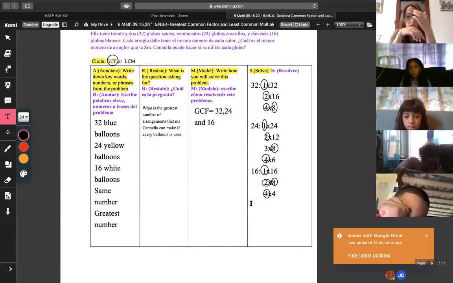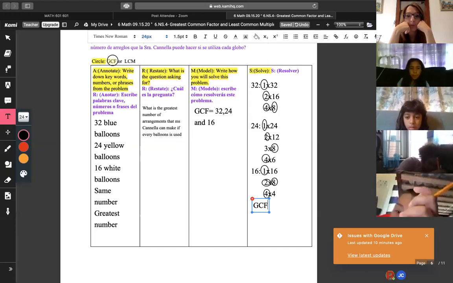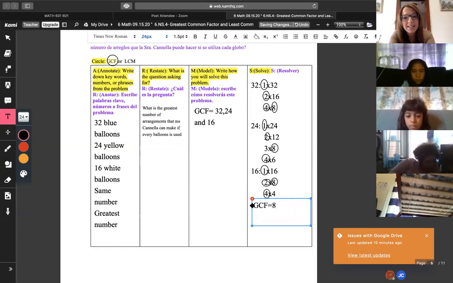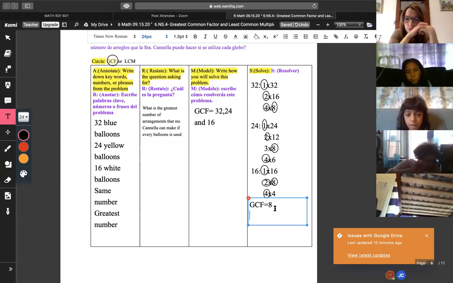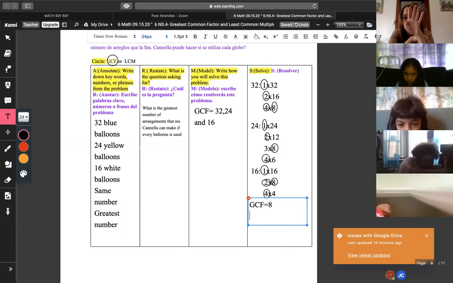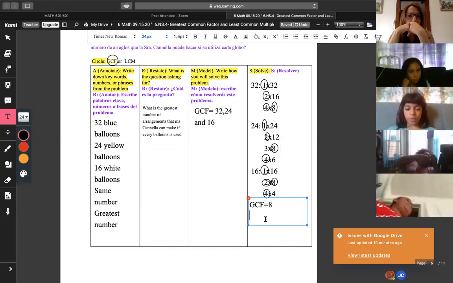But if you go back to the question, it says, what is the greatest number of arrangements that I can make for every balloon? So the GCF is 8. Now we have to figure out how many bundles or packs of blue balloons I need. So you're going to use what you multiplied. 8 times what is 32? Look right on the screen. 8 times what's its partner? Right here on the top where it says 32. Oh yeah, 8 times 4. Good. So how many blue packs? 4 packs of blue balloons.